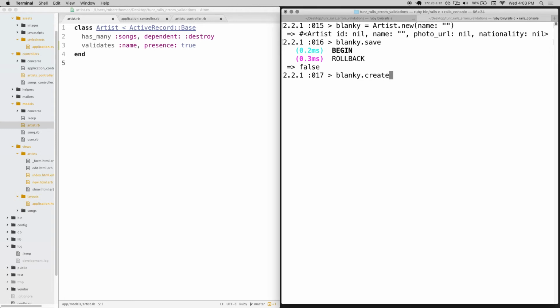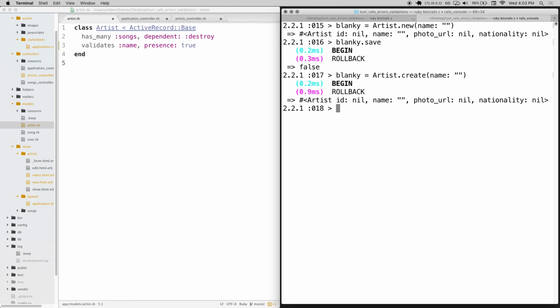Well, actually, here, let me do that with create too. So blanky equals artist.create name, and the exact same thing. It rolls back.